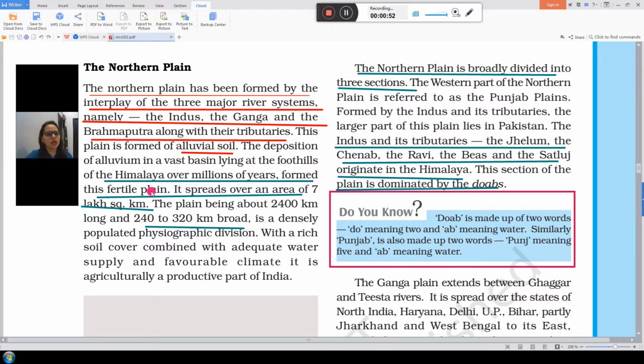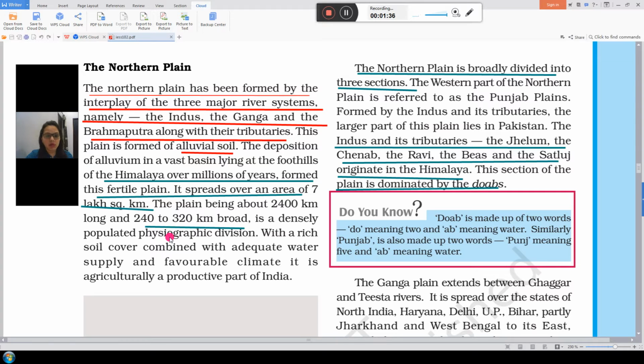The depositions of alluvium in a vast basin at the foothills of the Himalayas over millions of years form these fertile plains. Because of the Himalayan mountains, when the rivers flow here, because of the erosion by rivers, this land is so fertile. It spreads over an area of 7 lakh square kilometer, the plains being about 2400 kilometer long and 240 to 320 km broad. Broad means choda.